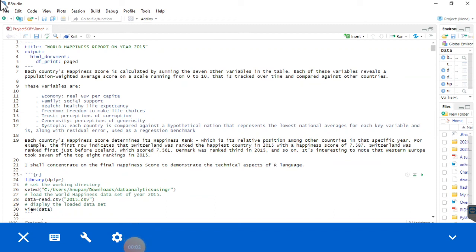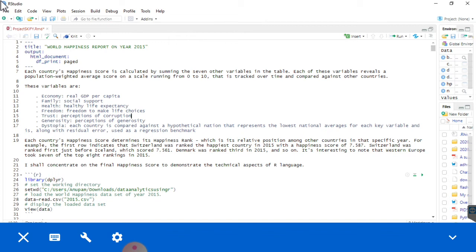I am going to demonstrate one of my projects in data science using R. The title of the project is World Happiness Report on year 2015. Each country's happiness score is calculated by summing up 7 other variables in the table.